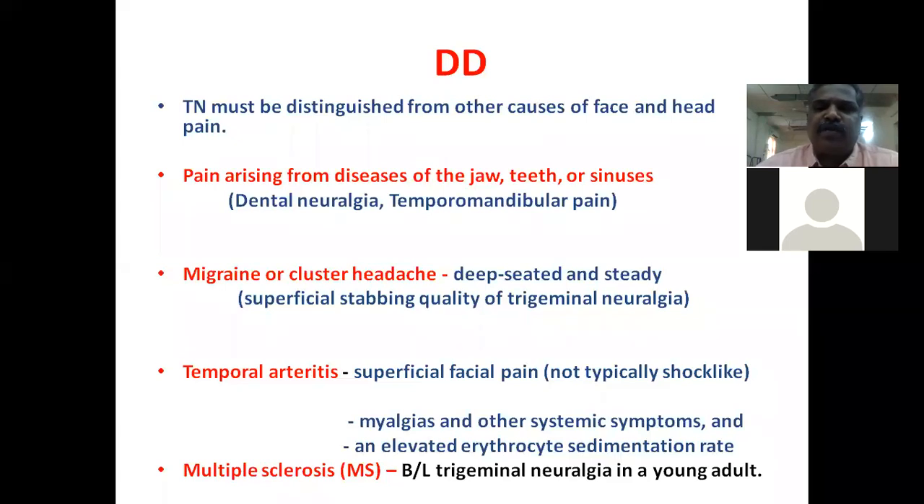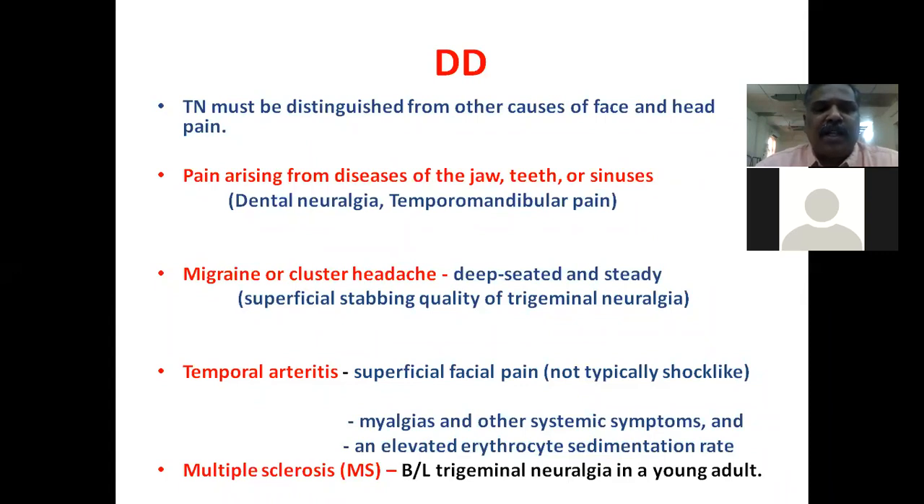An important differential diagnosis for trigeminal neuralgia is migraine and cluster headache, which are deep-seated and steady types of pain, whereas in trigeminal neuralgia the pain is usually superficial and stabbing in quality. In migraine headache, there will usually be other precipitating factors or an aura.